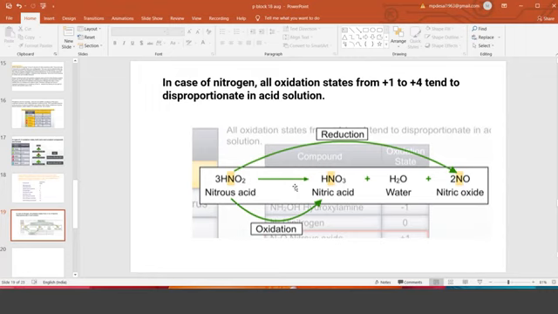Because of its small size and electronegativity, it can withdraw electrons and it can also lose electrons. But the dominating OS is -3 in the case of nitrogen. Products in other states are there, yes, but they are unstable. So stable products you will have from nitrogen in -3. Thank you, sir.